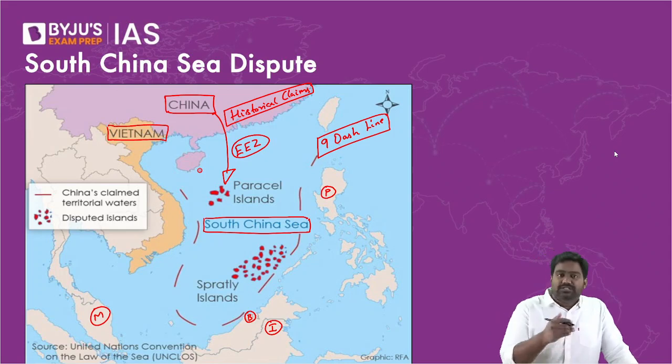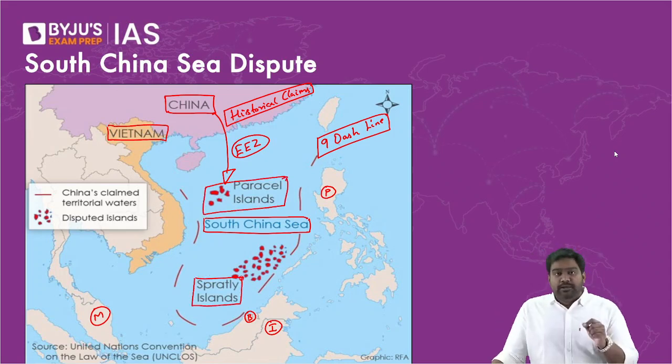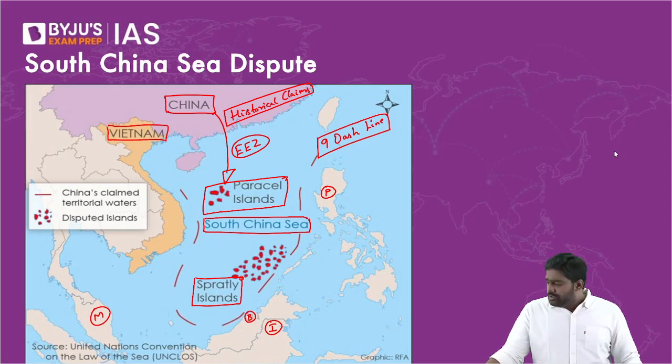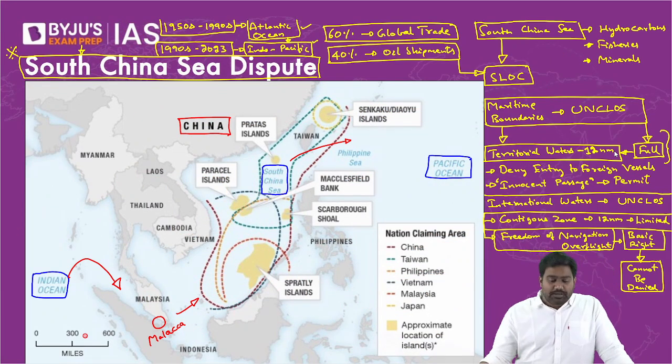China has claimed many of these strategic islands that you can see here in the map, the Paracel and Spratly group of islands. It has used military action. The Chinese Coast Guard and the Chinese Navy have been extremely aggressive in the region, and they've directly threatened the vessels of other countries. All right? So they've picked this dispute with multiple nations, and you should know which islands are disputed with which country. This could be important for your prelims as well.